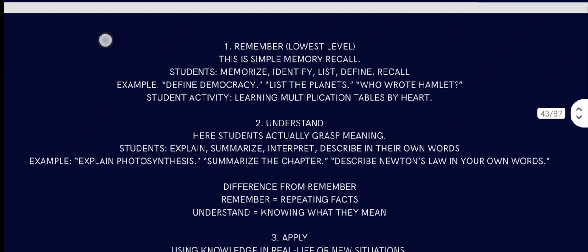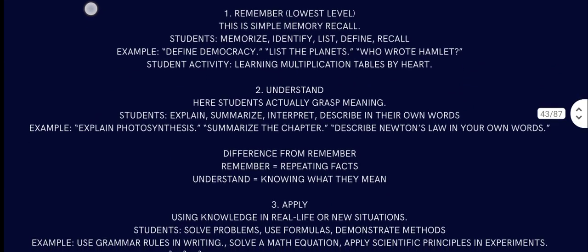So here is the explanation. Remember is the lowest form. This is simple memory recall. Students memorize, identify, list, define, recall: define democracy, list the planets, who wrote Hamlet, these sorts of things, because anybody can do that. Students are learning multiplication tables by heart, because they are just remembering facts here. It is the lowest level because that is rote memorization.